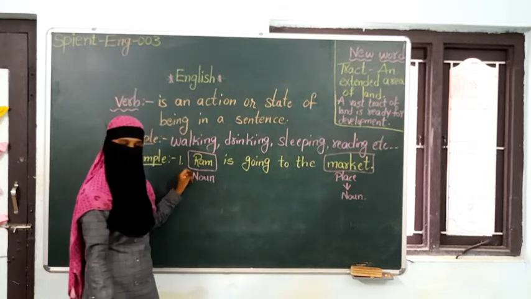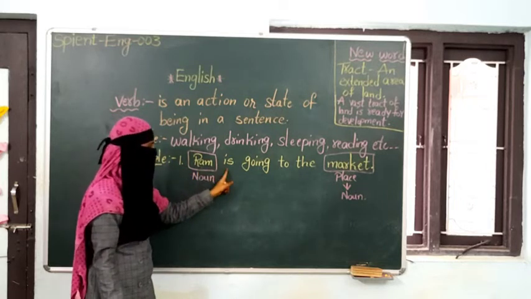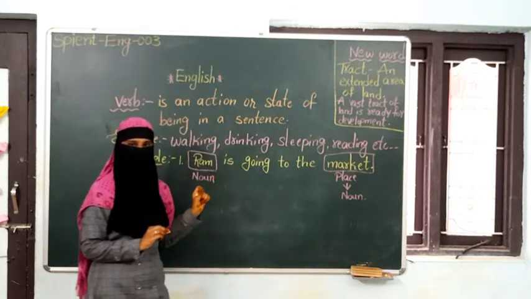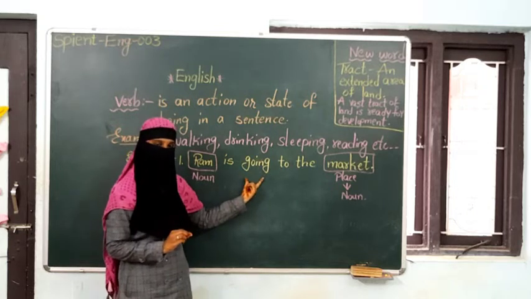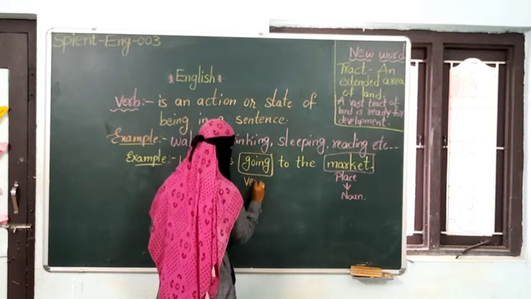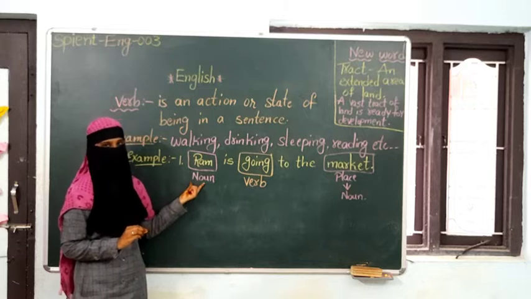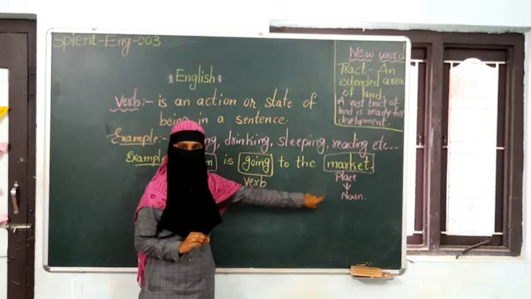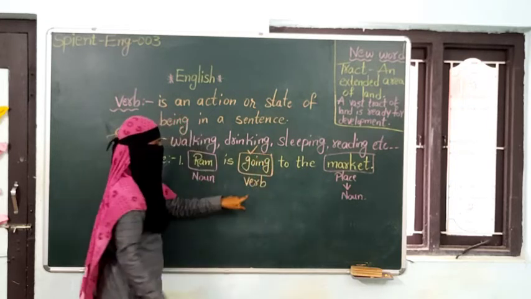Again I am reading the sentence, you listen carefully, then you can understand the verb. Ram is going to the market. Did you identify the verb? Yes, what is it? Going. Here what is the action word? Going. So going is the verb. Who is going to the market? Ram. What is Ram? It's a noun. Where is he going? He is going to the market. It's the name of a place. Again it is a noun. But you have to check where the verb is.